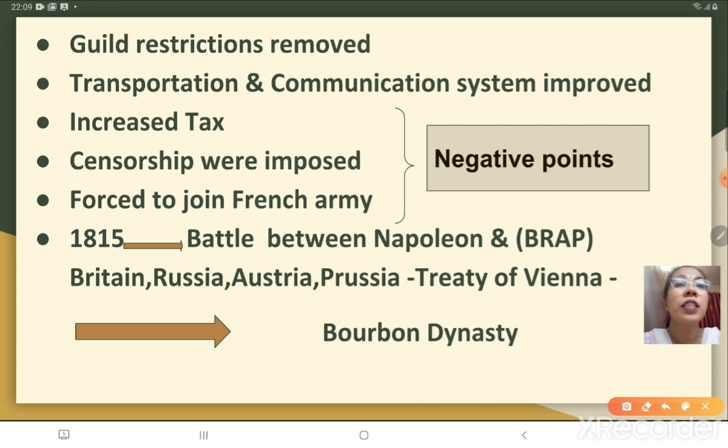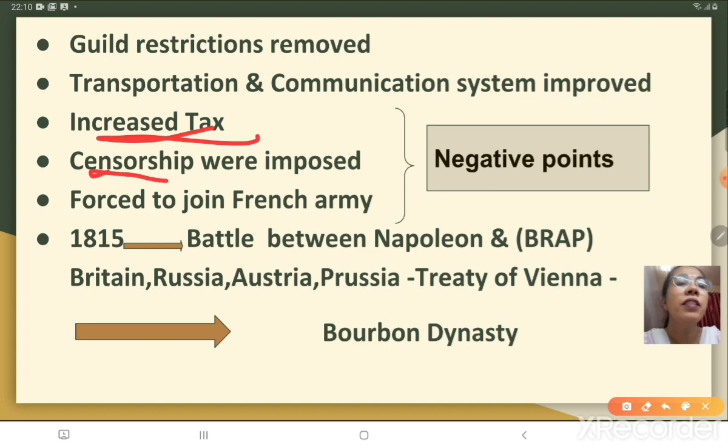But this initial enthusiasm soon turned into hostility and opposition when it became visible that the new administrative arrangements did not go hand in hand with political freedom, like increased taxes.